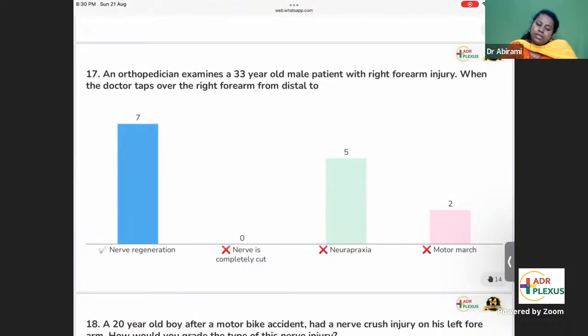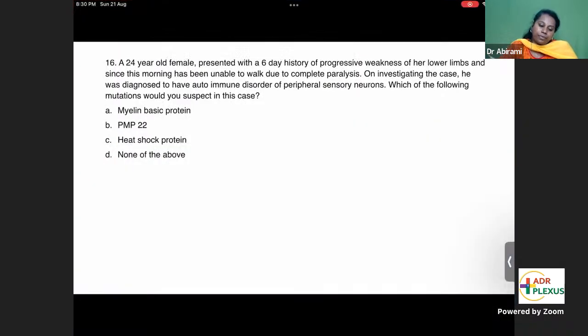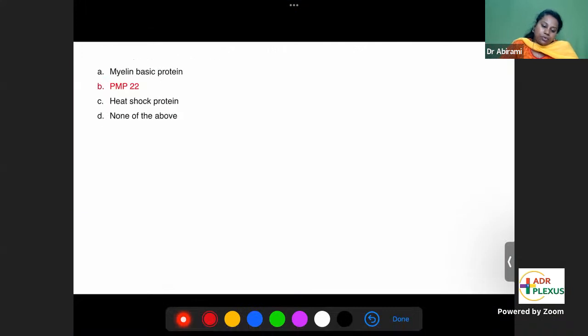An orthopedician examines a 33-year-old male patient with right forearm injury. The doctor taps over the right forearm from distal to proximal. What is he seeing? Most of you are right. Nerve regeneration. What is this question on? 17th question.